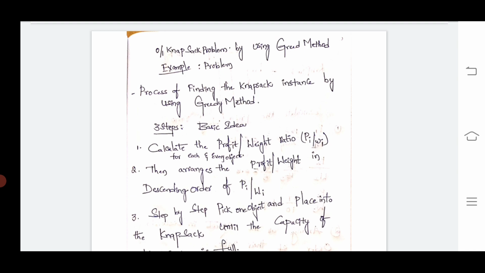Coming to the second step, arrange the profit by weight ratio in descending order.